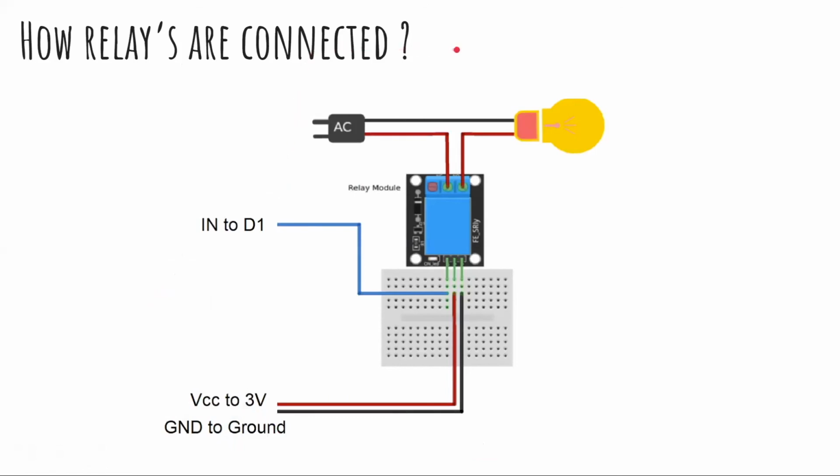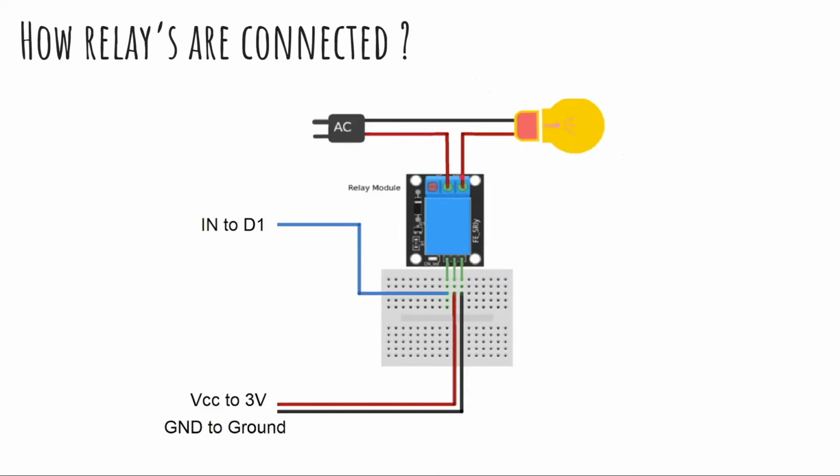In a relay, you will see that there are three pins. A relay works on magnetic flux, on the principle of magnetics. The AC supply is coming for controlling your bulb, one is ground and the other is the live wire. You have to cut your live wire and connect one end with the middle pin, the ground of the relay, and the other end with the other pin. Now your connection is broken from the direct AC supply.